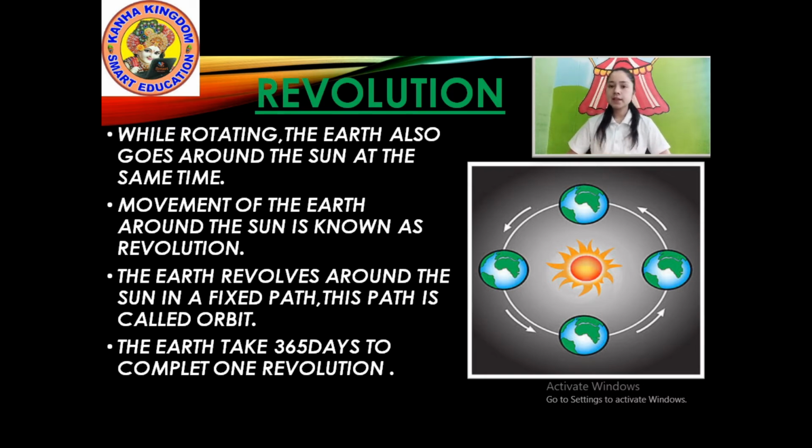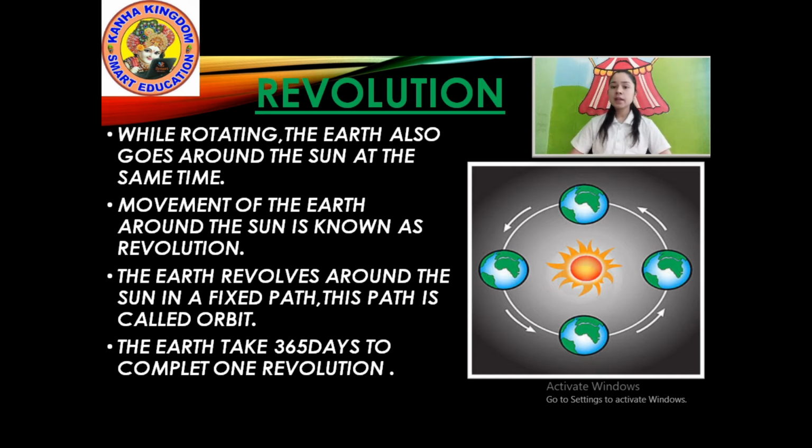Okay, let me clear. How many planets are there in solar system? I already told you about the solar system planets. There are 8 planets in the solar system. All planets move around the sun. Like that, Earth also moves around the sun.